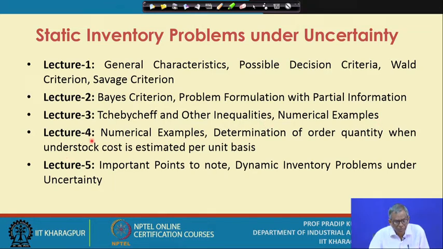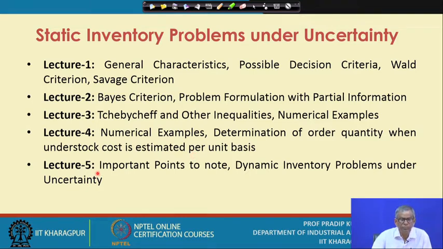In the next lecture session, we will again continue with the numerical examples. You should be aware of the different kinds of formulations, and against all these formulations, you also should be aware of the numerical problems. So we will be continuing our discussion on numerical examples, and then a specific formulation we will discuss in detail, that is the determination of the order quantity when the understock cost is estimated on a per unit basis. So this is just one class of problem, and we will be specifically dealing with this problem.